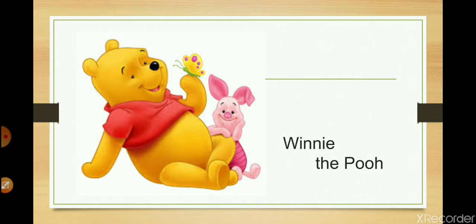Winnie the Pooh the bear is the bear who has been invented by A.A. Milne. He was the one who invented Winnie the Pooh. He became really popular, really famous after writing the stories of Winnie the Pooh. And today we are going to read the poem of a person who has invented Winnie the Pooh, A.A. Milne. And A.A. Milne, what was his full name? Alan Alexander Milne. And he is an English author. English author means an English writer, and he wrote stories about Winnie the Pooh.